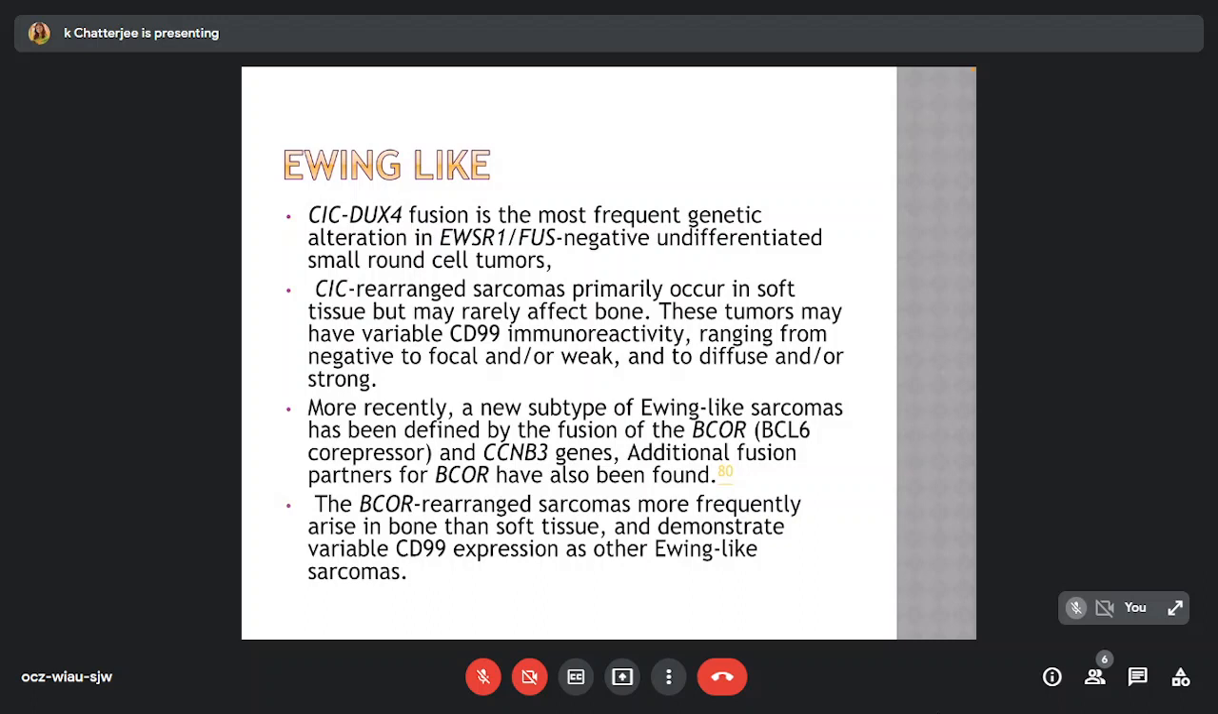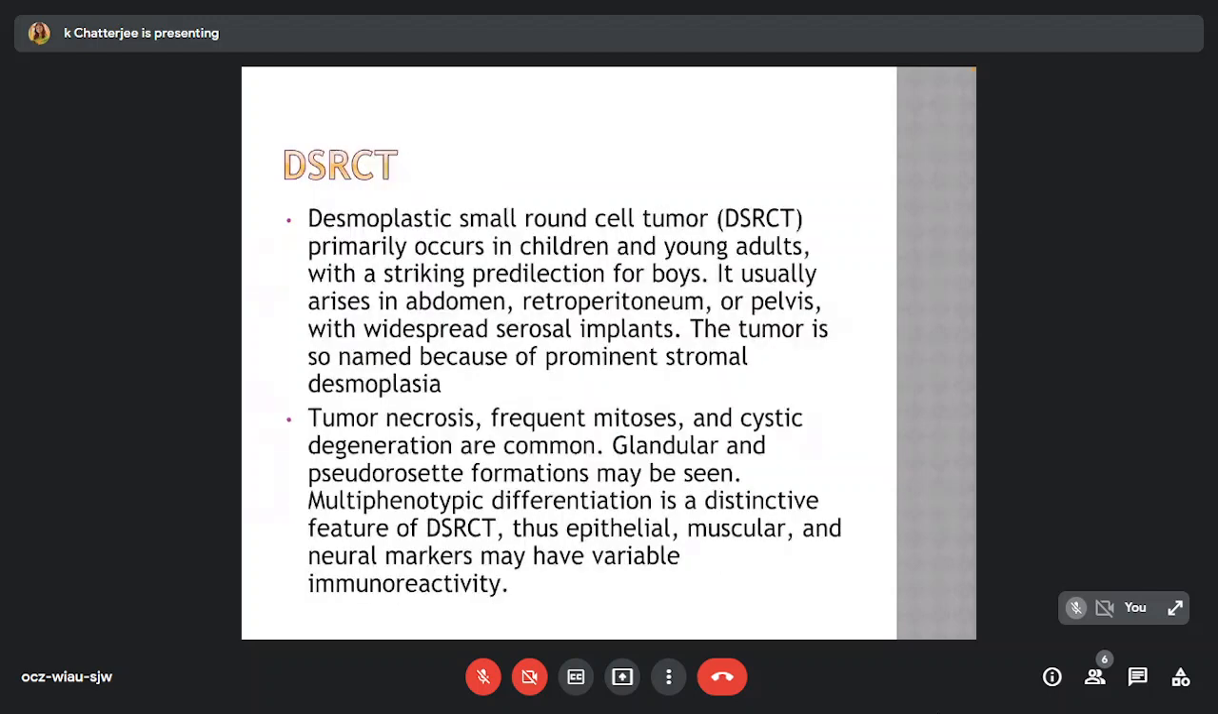More recently, a new subtype of Ewing-like sarcomas has been defined by the fusion of the BCOR and CCNB3 genes. Additional fusion partners for BCOR have also been found. The BCOR rearranged sarcomas more frequently arise in bone than in soft tissue and demonstrate variable CD99 expression as other Ewing-like sarcomas. The desmoplastic small round cell tumor primarily occurs in children and young adults with a striking predilection for